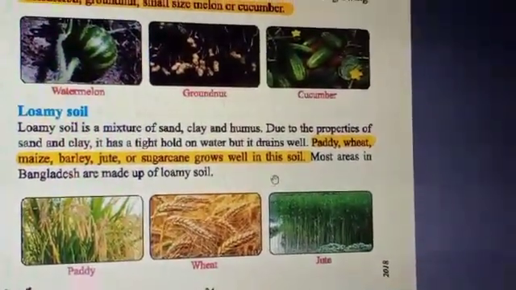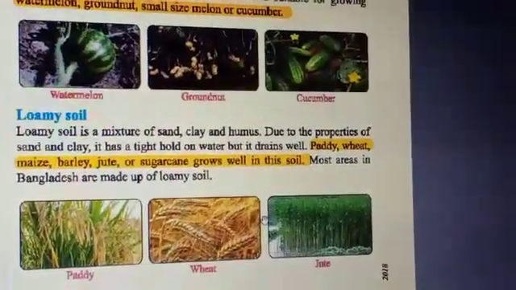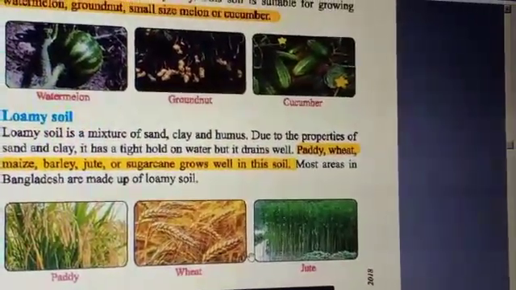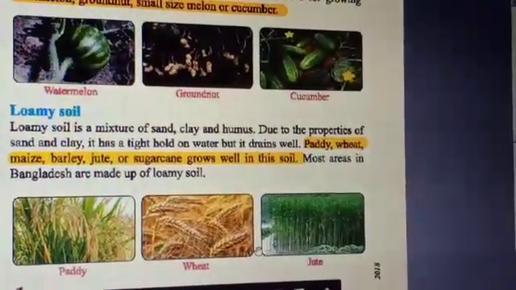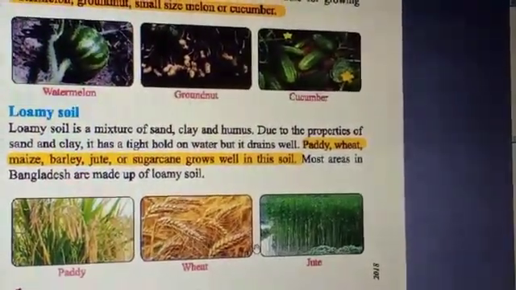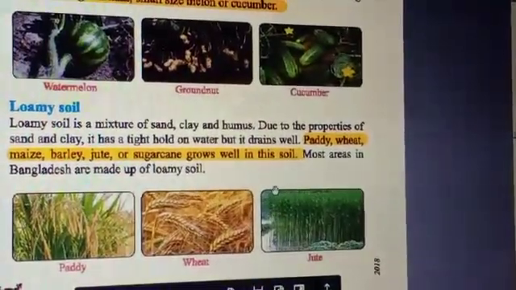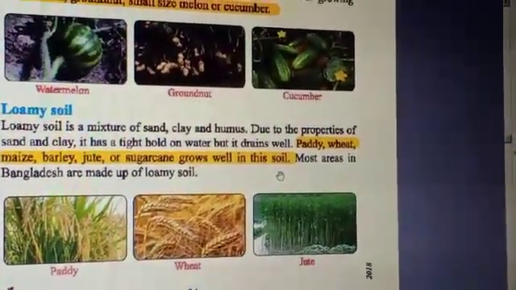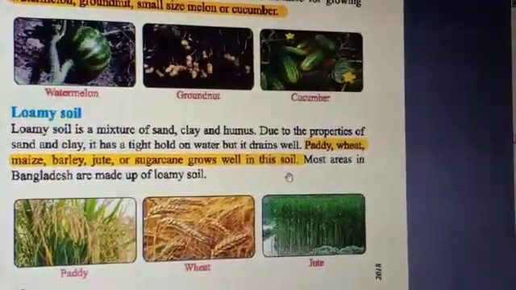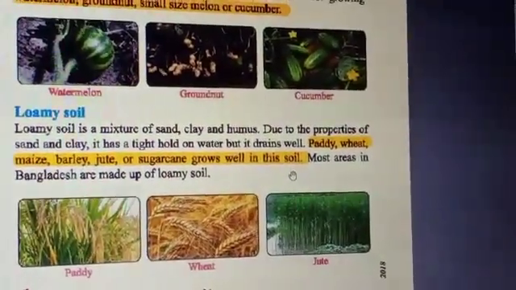So this is the end of our chapter. We have learned which crops grow well in which type of soil. And I am again telling that loamy soil is the best for crops growth.